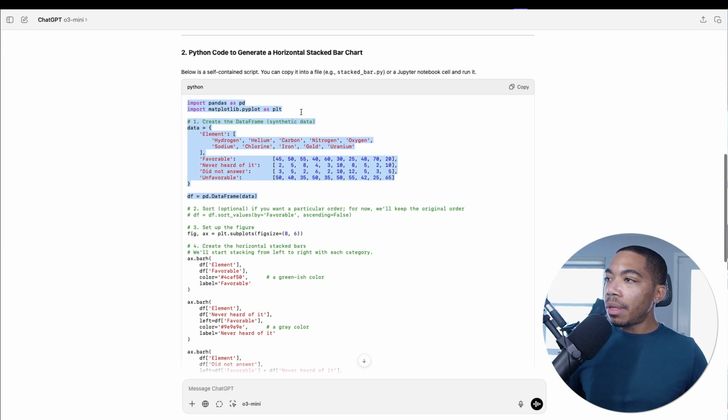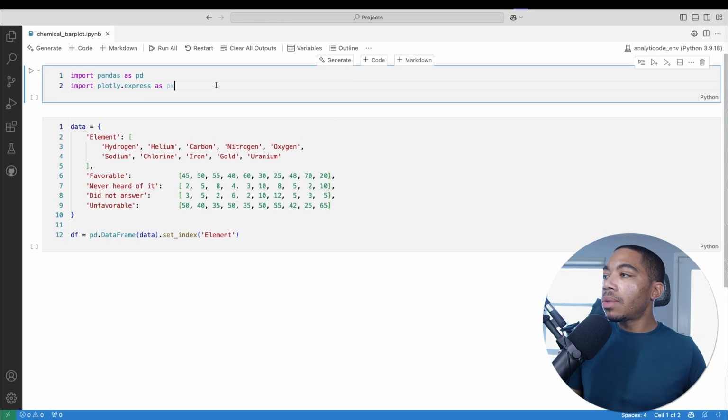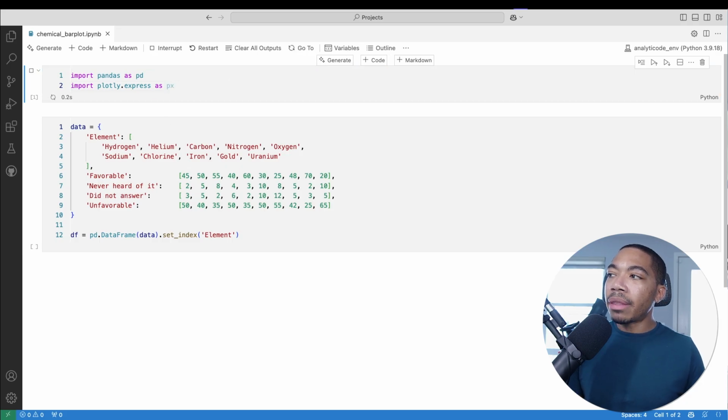So I'm going to move this into my Python environment and we're going to proceed. So let me copy this here and we're going to move this into our VS Code environment. So now we are ready to get started. I'm going to import Pandas as pd and I'm going to use Plotly Express to make the figure. So let me run this cell here and then show this data frame.